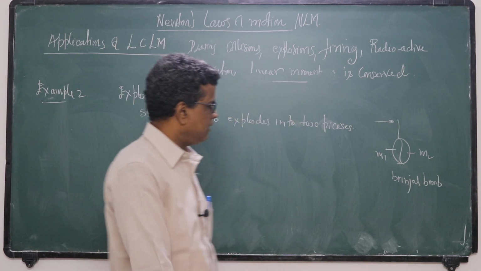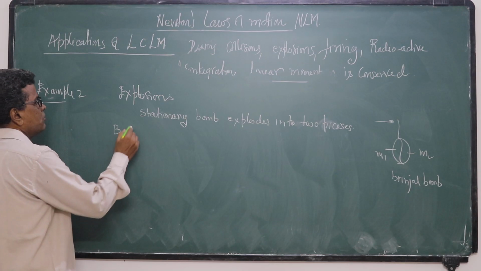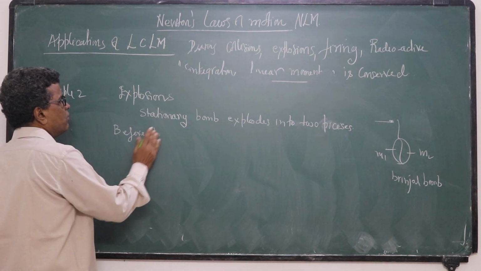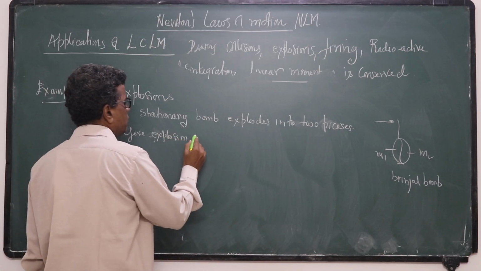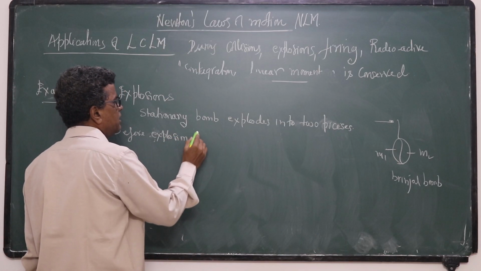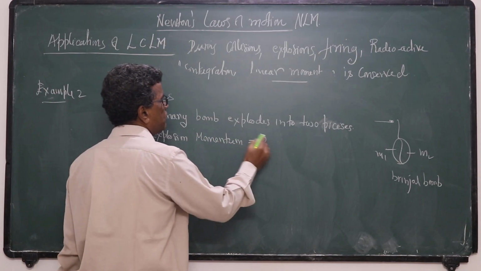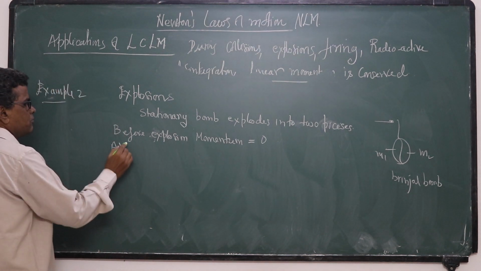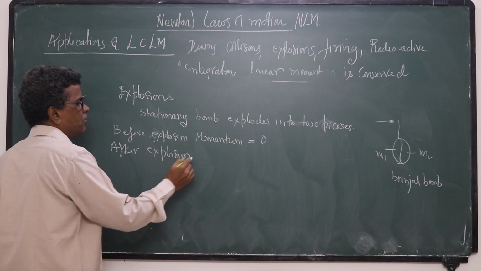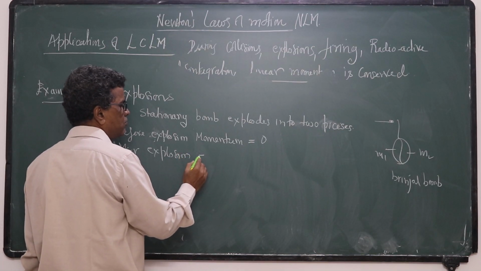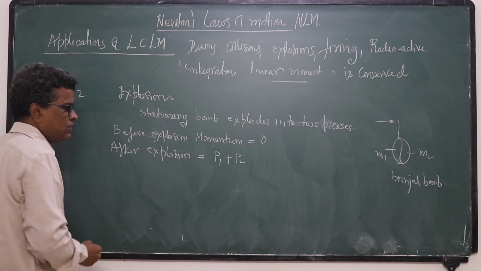To conserve linear momentum. Before the explosion, total momentum is 0. After the explosion, it is the momentum of the first piece plus the momentum of the second piece.